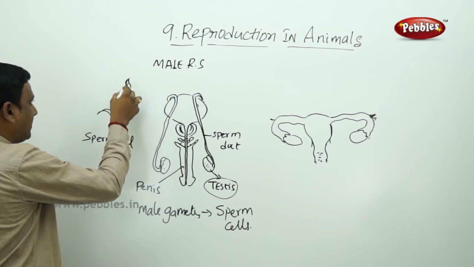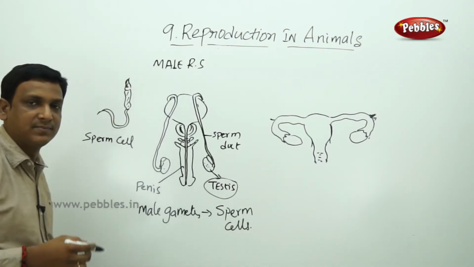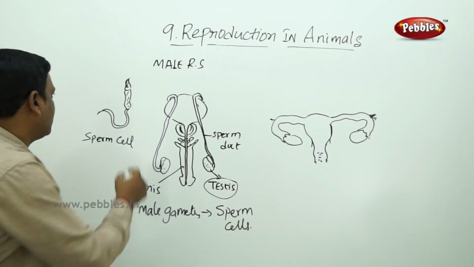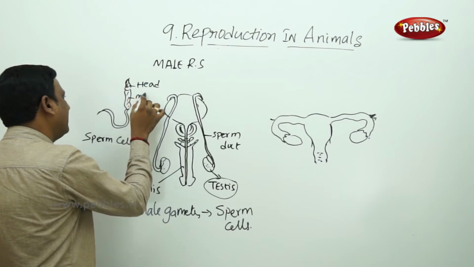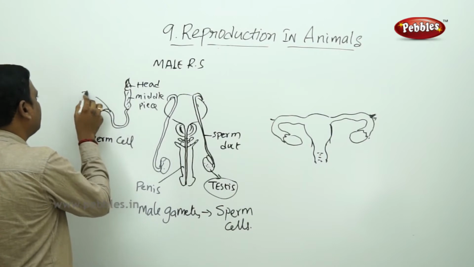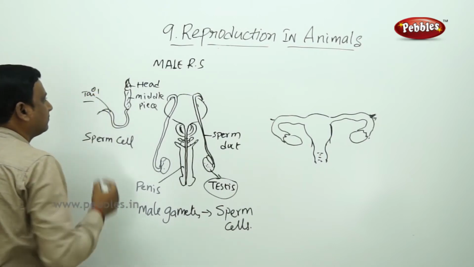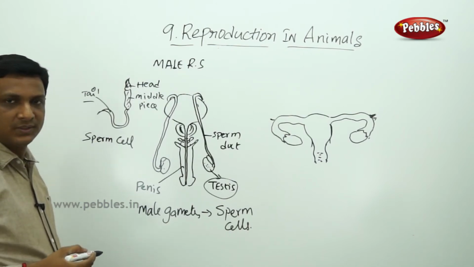This is the total thing, the total unit is a single cell. This is a single cell. This kind of cells, millions are produced. It consists of a head, middle piece and a tail. The tail helps the sperm to move.